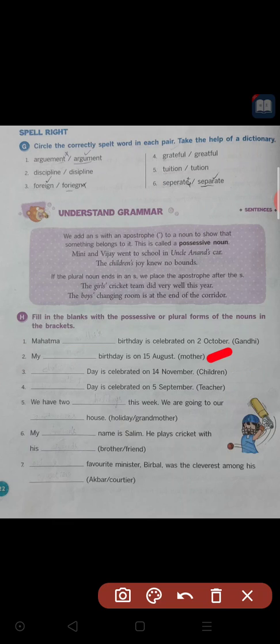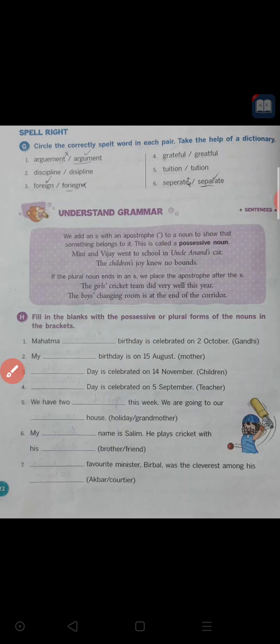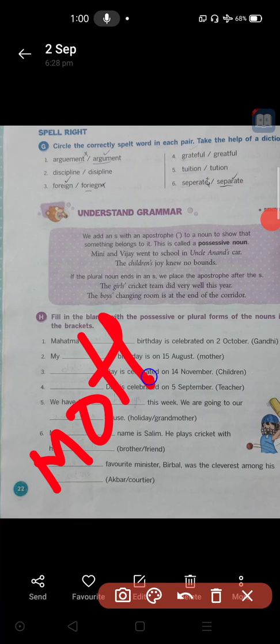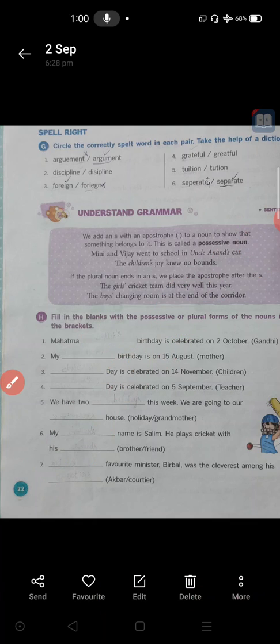If we add just apostrophe s, it becomes mother's. My mother's birthday is on 15th August.